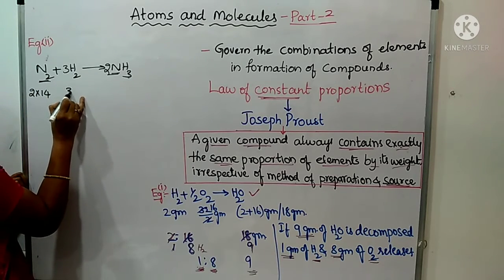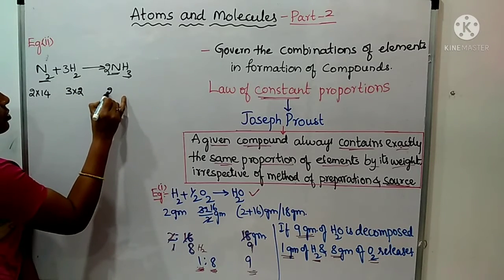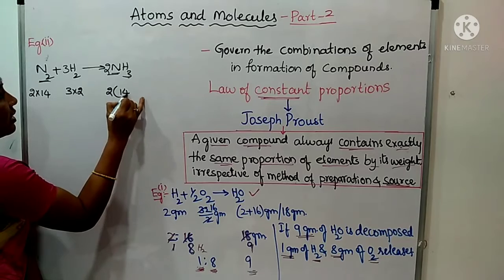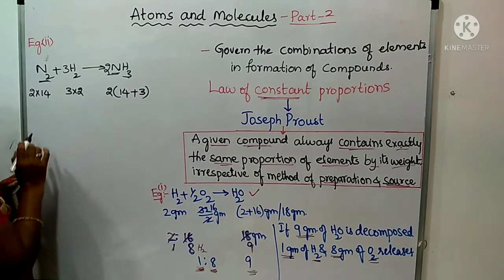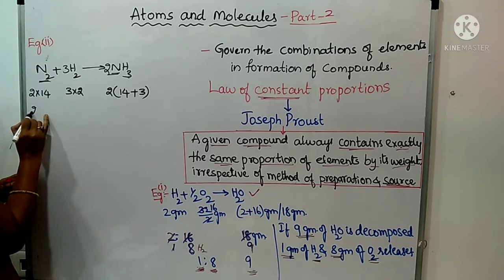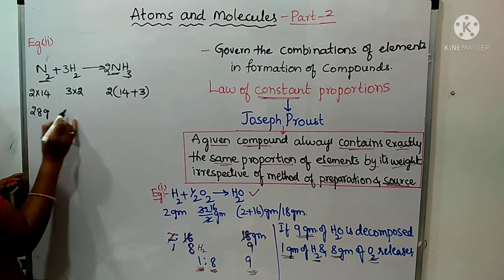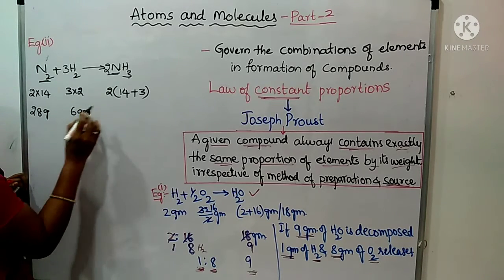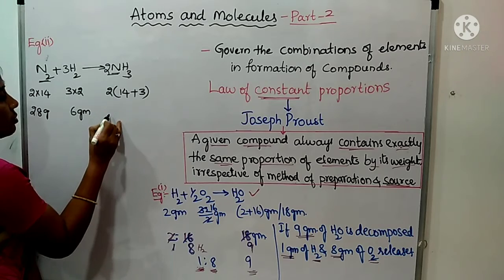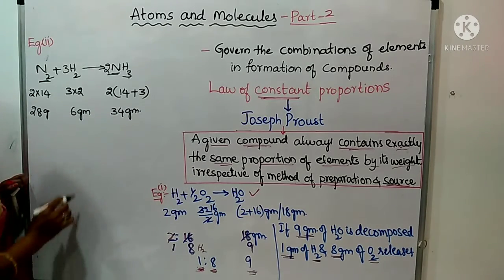Here 3 into 2 grams of hydrogen, which is 6 grams. Here 2 times 17 is 34 grams of ammonia.